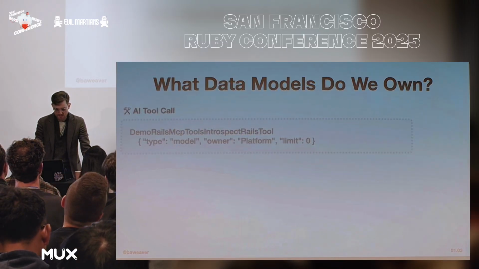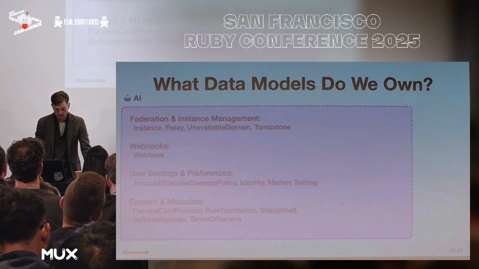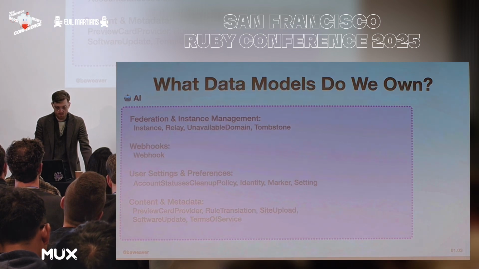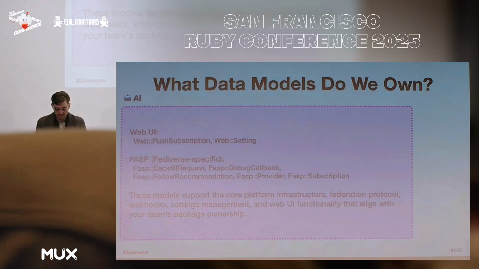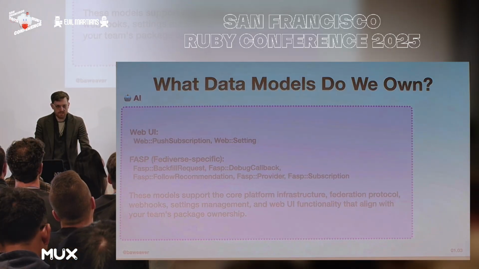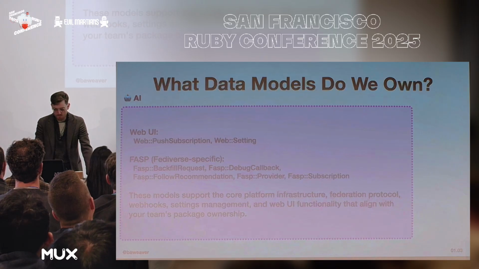So given that information, AI can summarize that information about those models, and it can tell us something like, say, we have 21 data models. So we have some categories matching up to what we saw earlier with the pack ownership around federation and instance management, webhooks, user settings preferences, content and metadata, web UI, FASP, and a lot of stuff. And it will even give us a little bit of summary. AI loves summaries. Thankfully, I mostly love AI summaries until I don't, and then I tell it, please stop. But we need to go a little bit deeper.